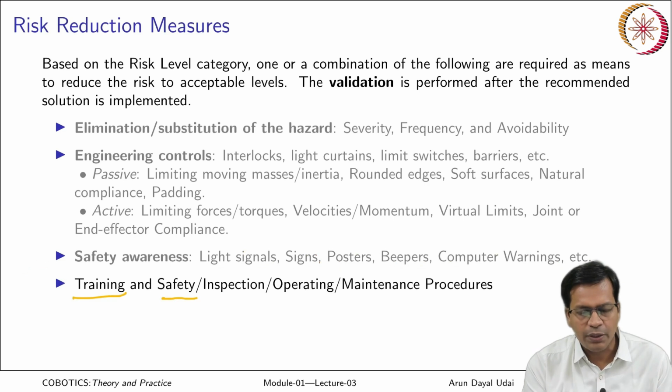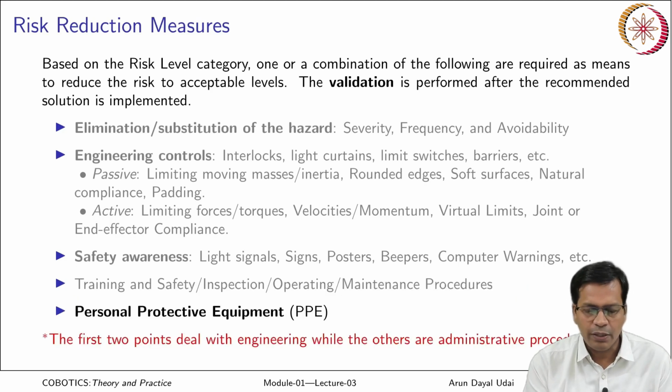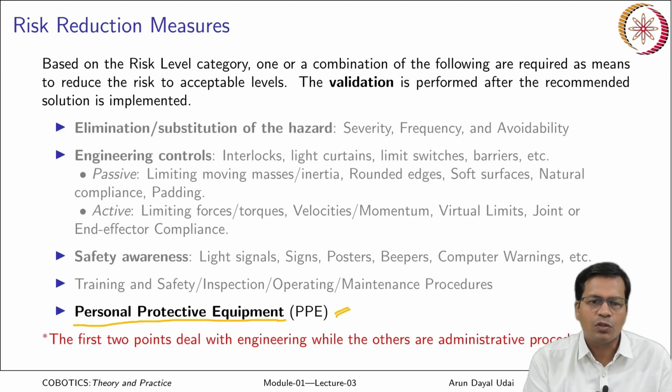Next comes proper training and safety, inspection, operating and maintenance procedures to be followed. And the final one is personal protective equipment. Proper gloves should be worn. If required, eye goggles are to be used. Those PPE gadgets should be in place.